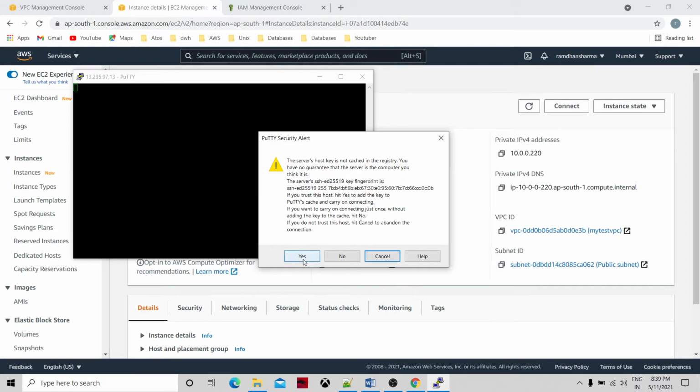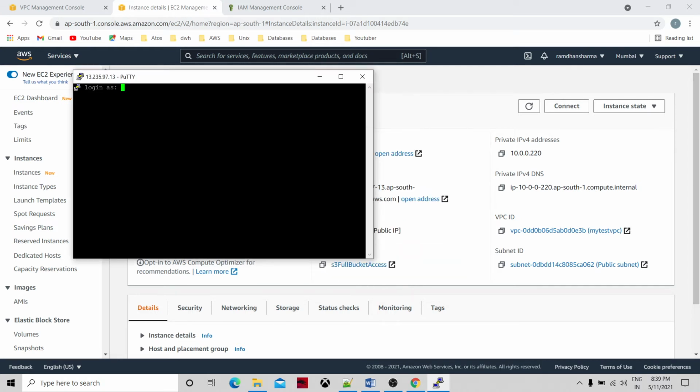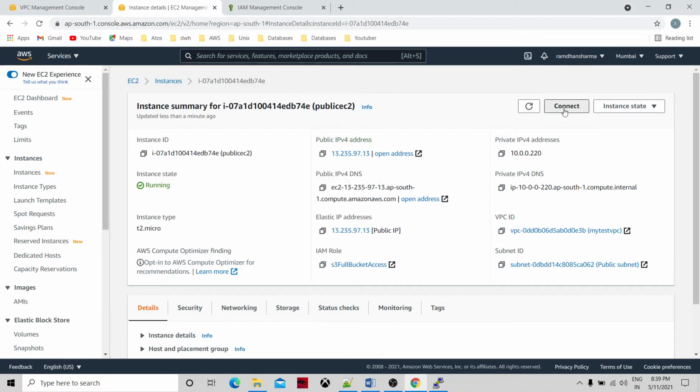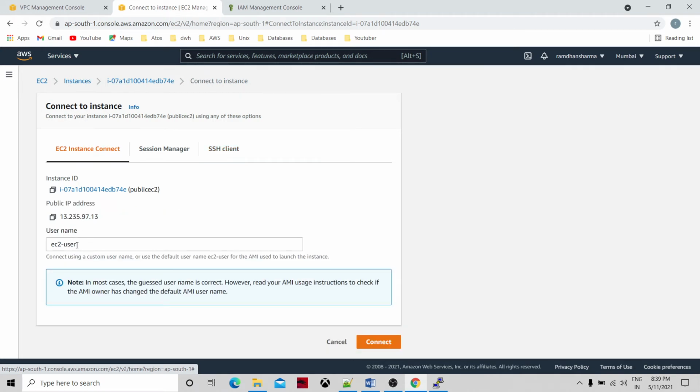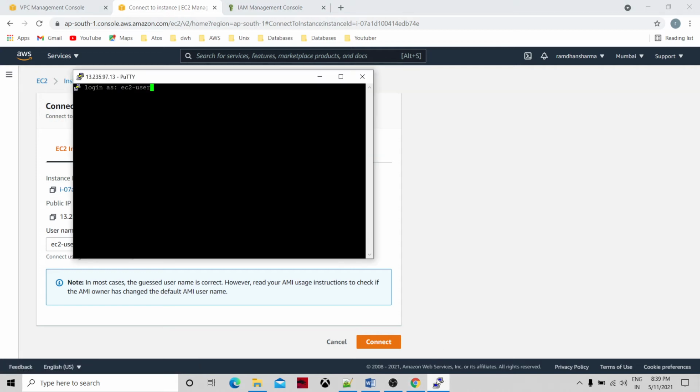It's asking for fingerprints. My username would be ec2-user. How do I know? Let's go to Connect and see what the username is. You can find out easily. This is the username, ec2-user, the default user.